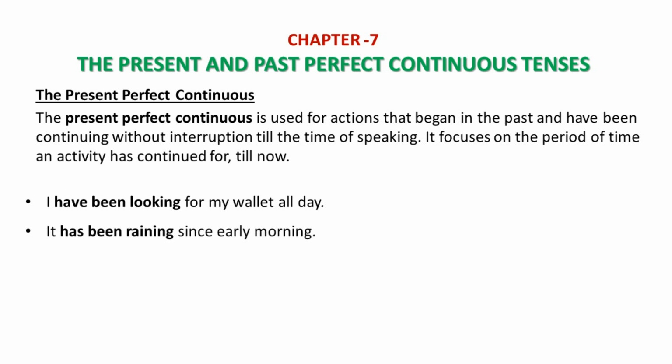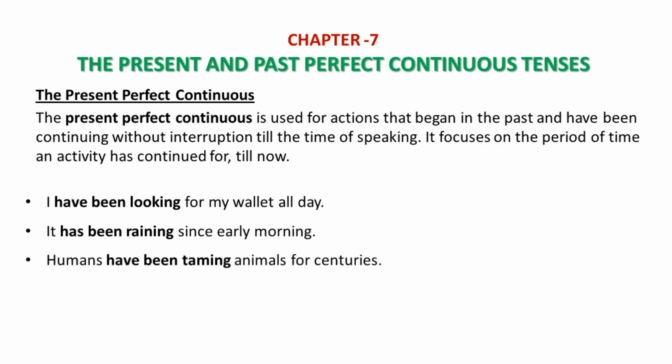Another example. It has been raining since early morning. So the rain started early morning and now also it is going on. So at the time of speaking, you are talking to your friend. So even at this time, the rain is going on. So it is continuing to rain. Therefore, we use the present perfect continuous and say, it has been raining since early morning.